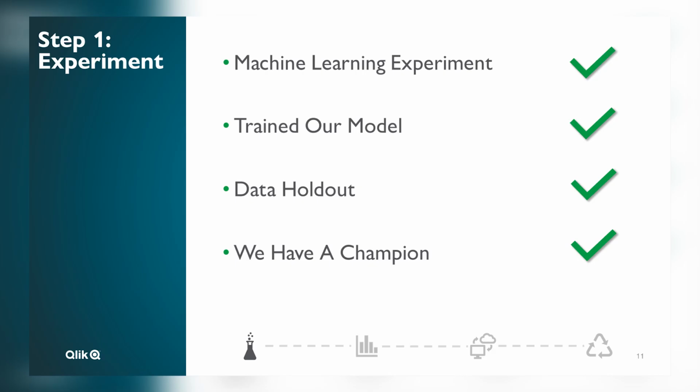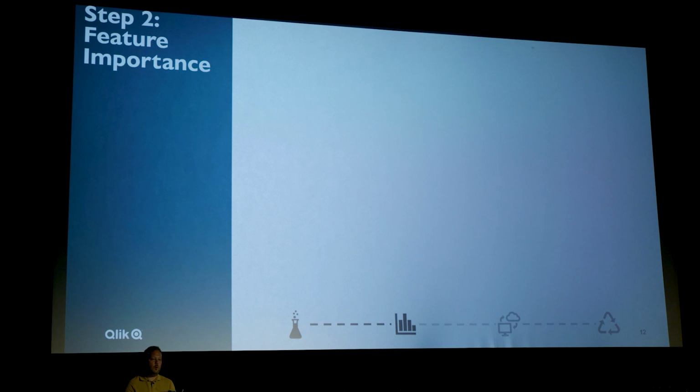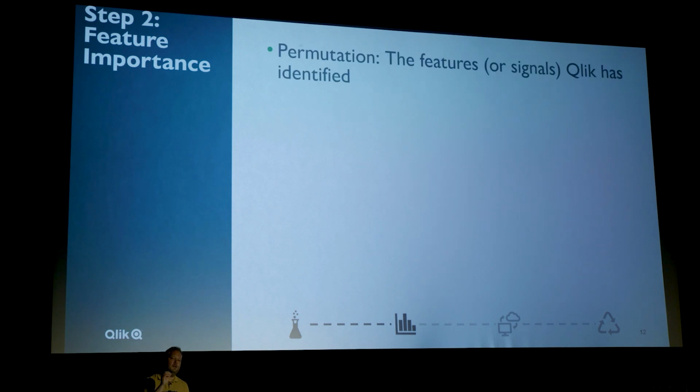So now, the next steps, step 2, we're going to have a quick look at the feature importance. And this is the real key part because it's that explainability piece. It's not just a black box, here's your result, it's the why. So the first thing is permutation. These are the features or signals Qlik has identified as being most important for getting the prediction out of that model.